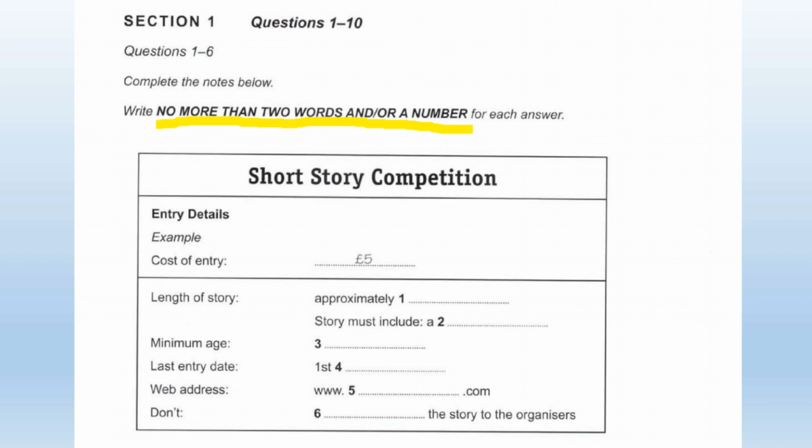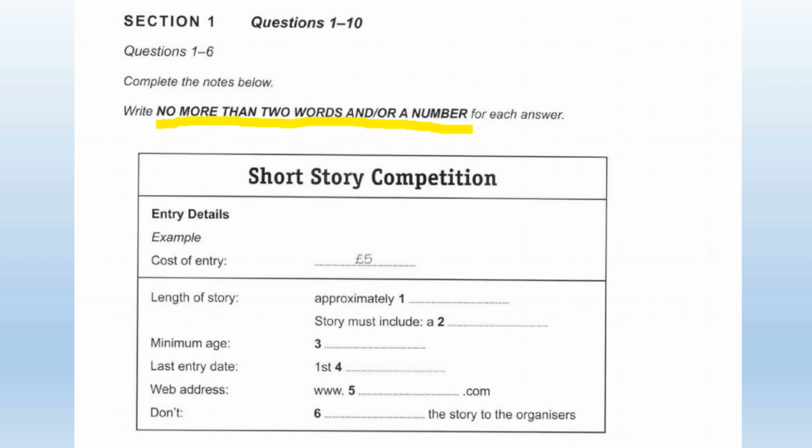Okay, number 3 is asking for the minimum age. Notice that minimum means lowest possible or lowest allowed. Then number 4, last entry date. First of what? Could it be the first of a certain month? Or it could be the first week in July? I don't know. First something.